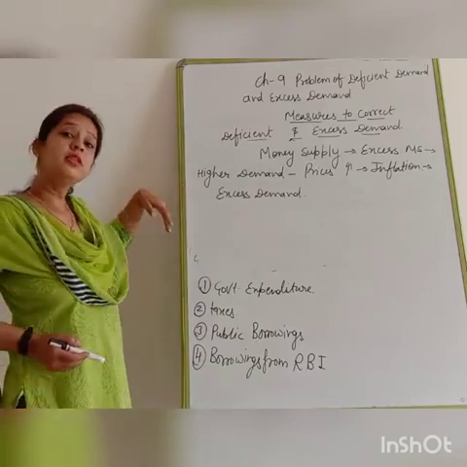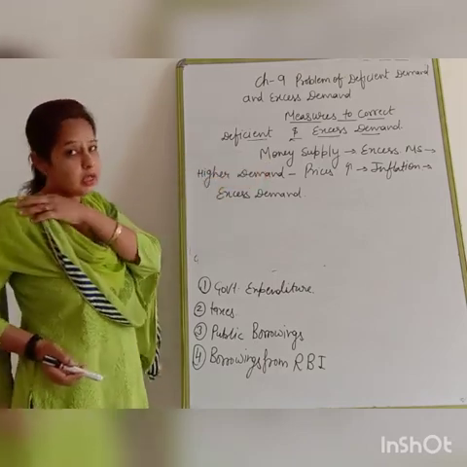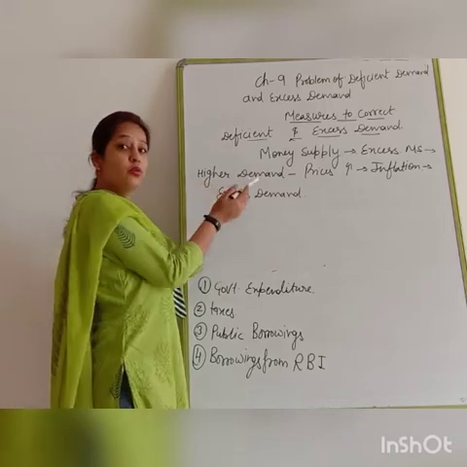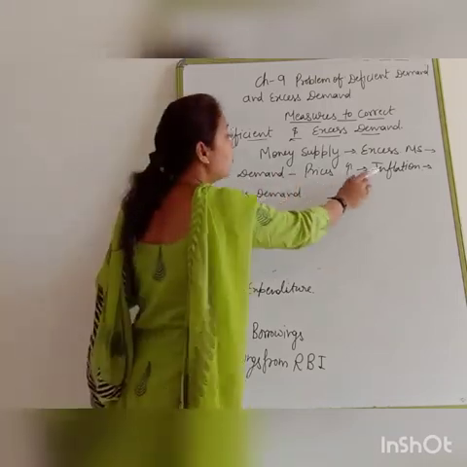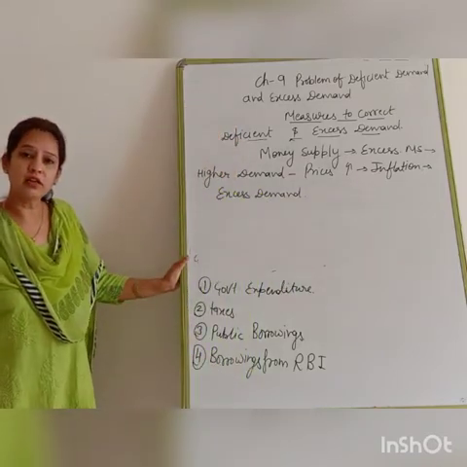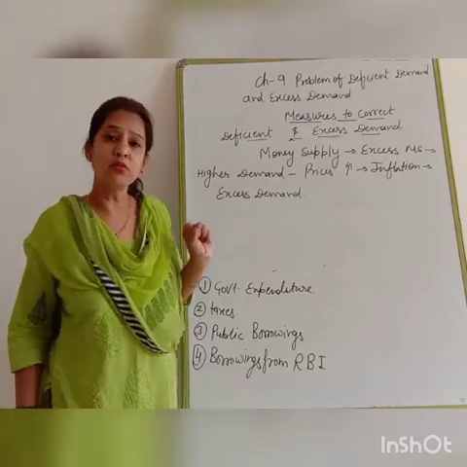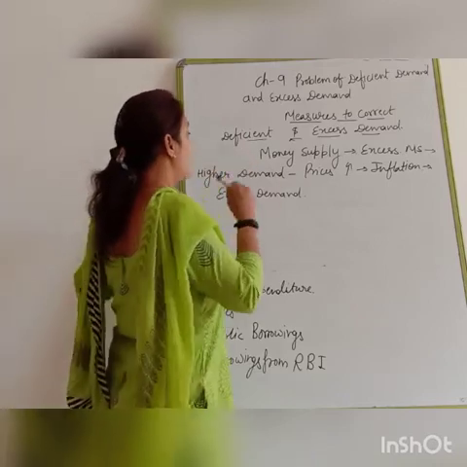Now just the opposite: when there is less money supply in the economy, there will be lower demand. Due to the lower demand, prices will be lower. Because prices are lower, deflation will be there. So which kind of problem arises in the economy? Deficit demand.